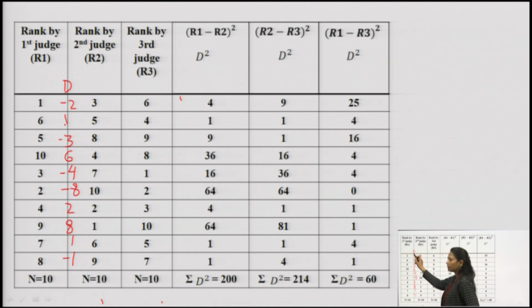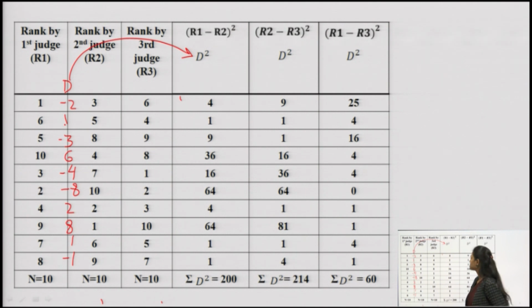Now, for this I will obtain D square. So, what does this D square show? Minus 2 into minus 2 gives me 4, 1 into 1 gives me 1, minus 3 into minus 3 gives me 9, 6 into 6 gives me 36, minus 4 into minus 4 gives me 16, minus 8 into minus 8 gives me 64, 2 into 2 gives me 4, 8 into 8 again gives me 64, 1 into 1 gives me 1, and minus 1 into minus 1 gives me 1. But my formula demands summation D square, so I will add all the D squares here.